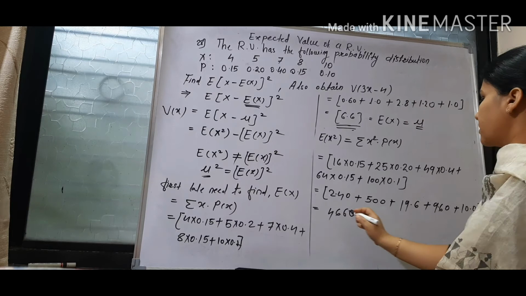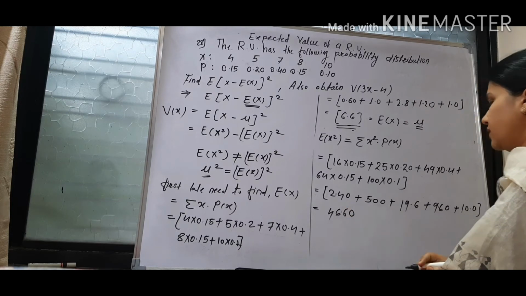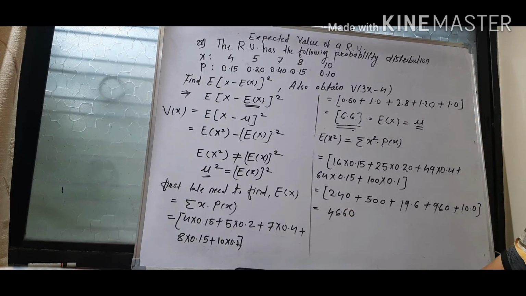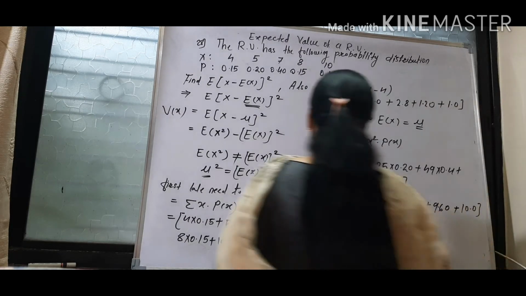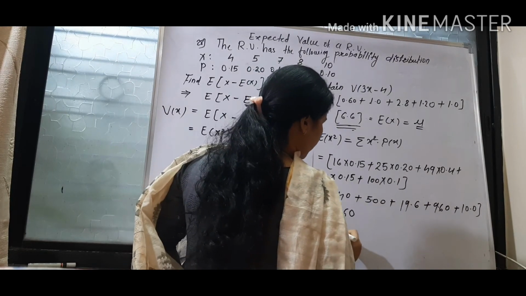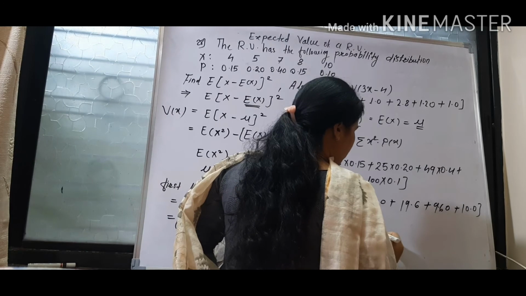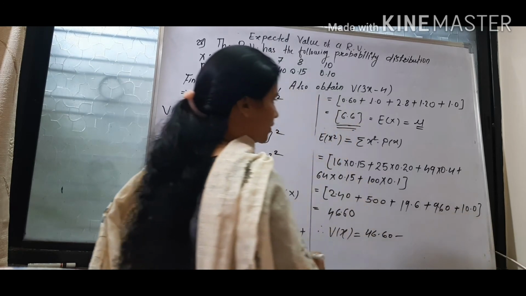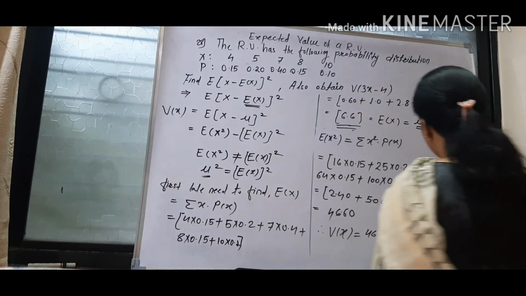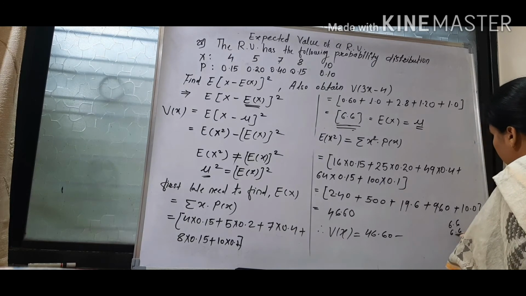Point is placed here, 46.60. So this is the value of expectation of x square, 46.60. Therefore, what is variance of x? Expectation of x square means 46.60 minus mu square. Mu is 6.6. So 6.6 square,